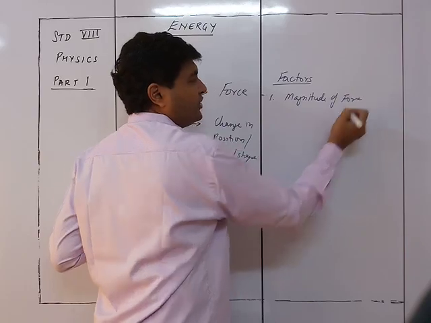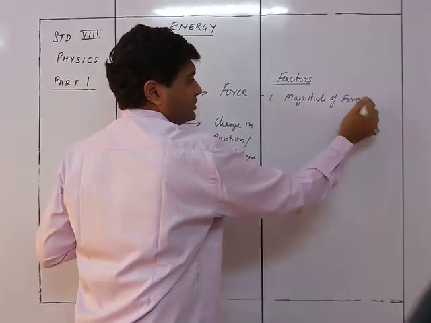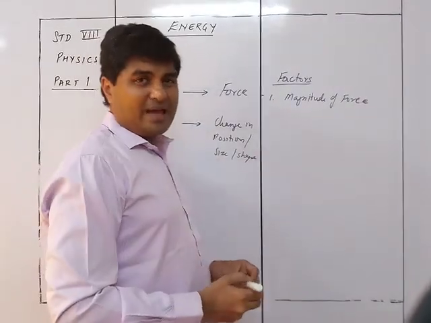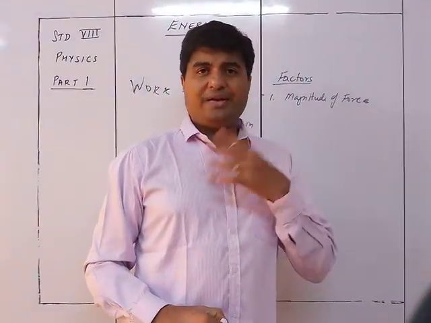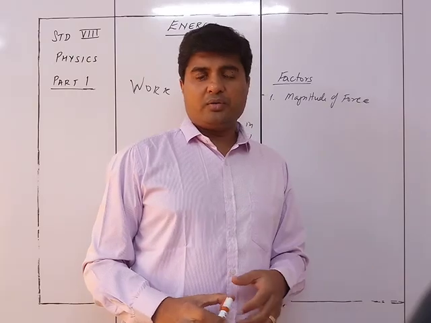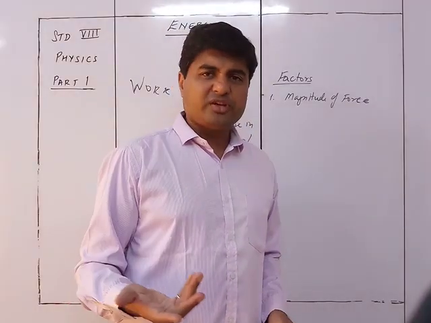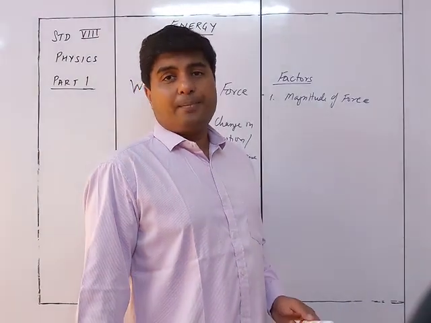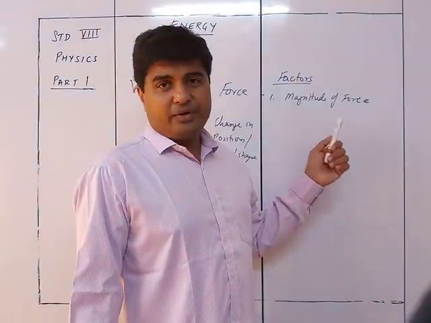What do you mean by magnitude of force? The numerical value of force. Okay, how many Newtons of force have been applied: 5 Newton, 10 Newton, 20 Newton, 100 Newton, not only Newton, kgf will also work. So whatever is the amount of force applied, that is the magnitude of force.